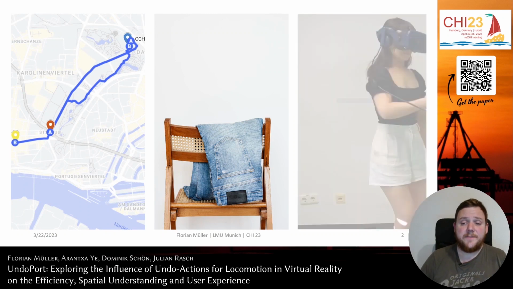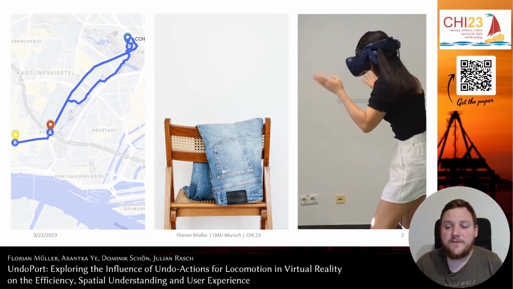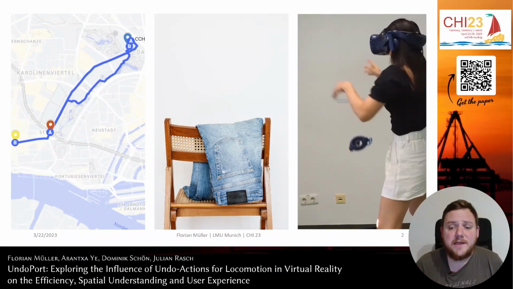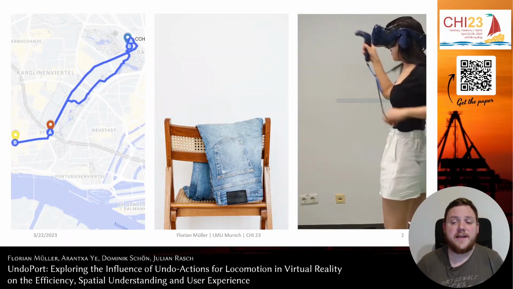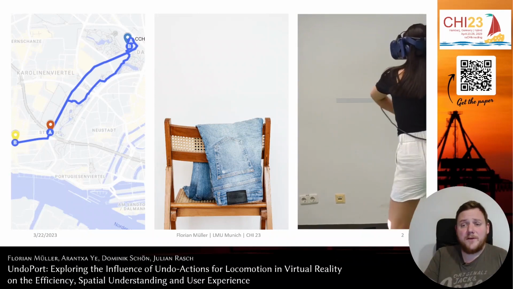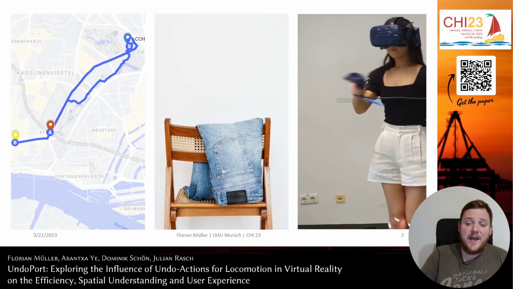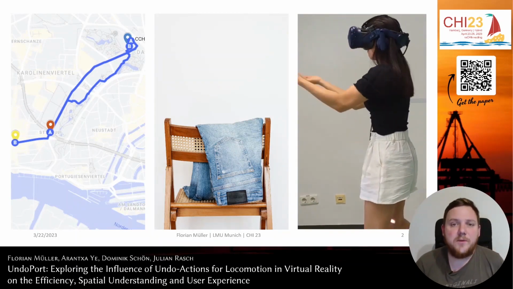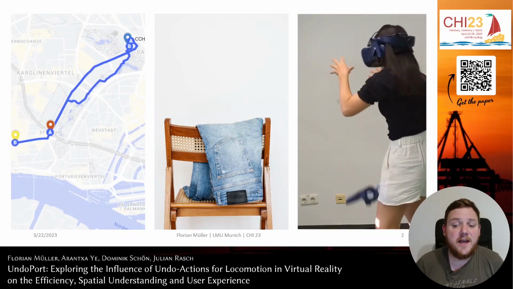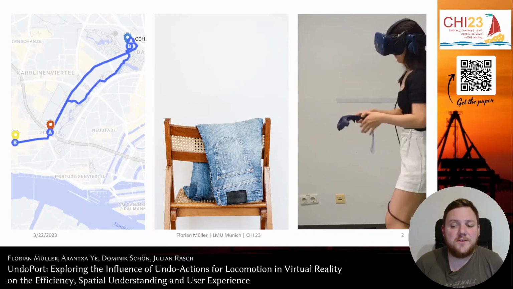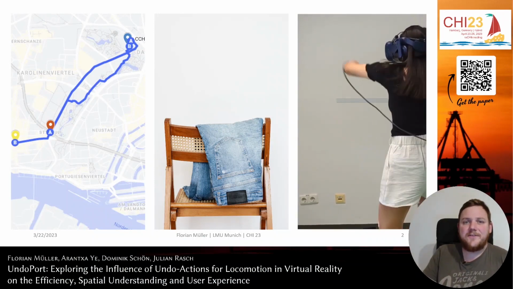In virtual reality, this kind of backtracking is particularly common because finding and collecting objects or information is a key part of many games and also learning environments. However, this repetitive traversal of known locations can decrease the efficiency, lower performance and reduce spatial knowledge acquisition. While it is necessary in the physical world to reach previously visited locations, locomotion in VR is not bound to the physical laws of reality. So we can do things there that are not possible in the physical world.